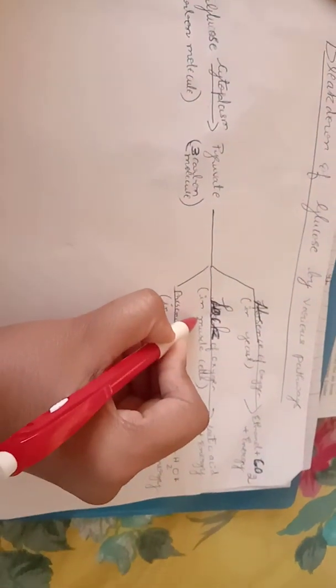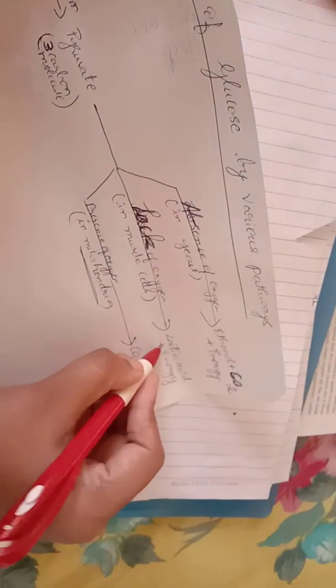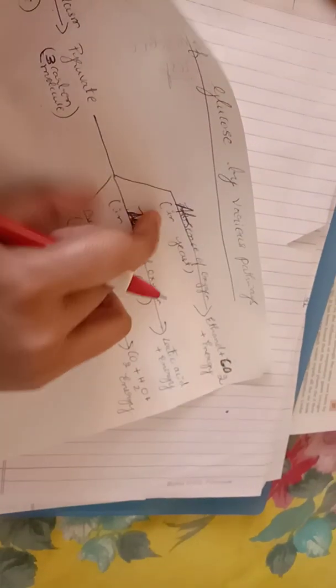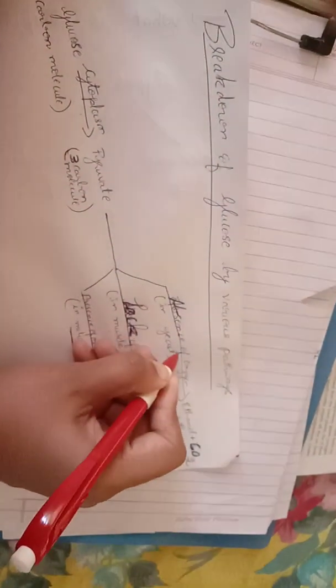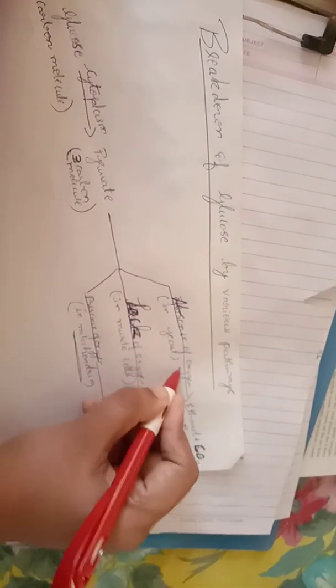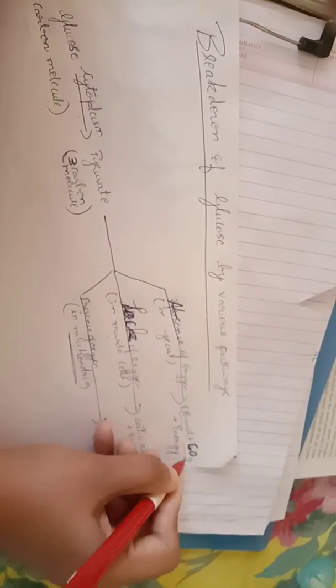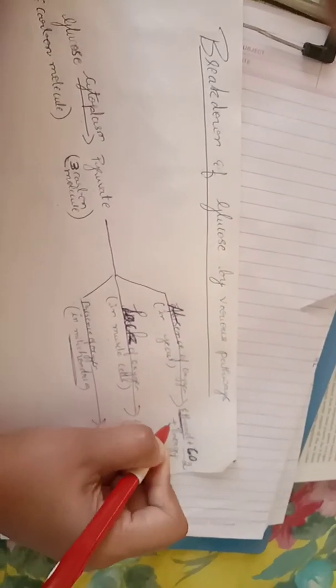If it is breaking down in the muscle cells, sometimes when we are doing heavy activity, there might be lack of oxygen in our muscle cells. Then if that pyruvate is being broken down over there, it will become lactic acid and energy, right? The products formed will be lactic acid and energy. Now if pyruvate is being broken down in yeast in the absence of oxygen, that is anaerobic respiration, it will result in ethanol plus carbon dioxide plus energy. What is ethanol? Ethanol is a type of alcohol which has 2 carbon molecules.